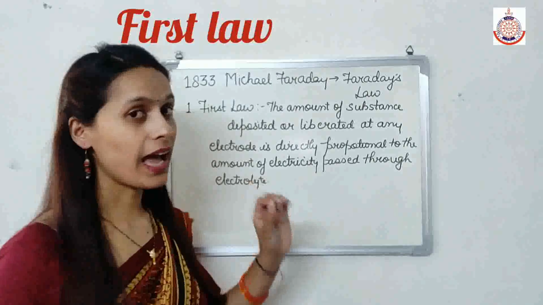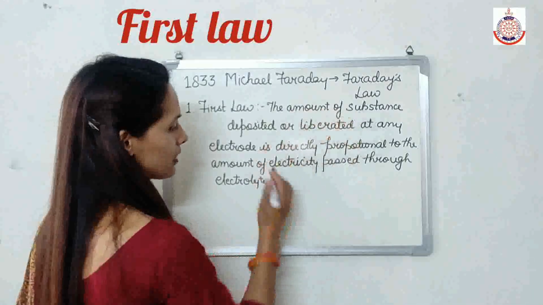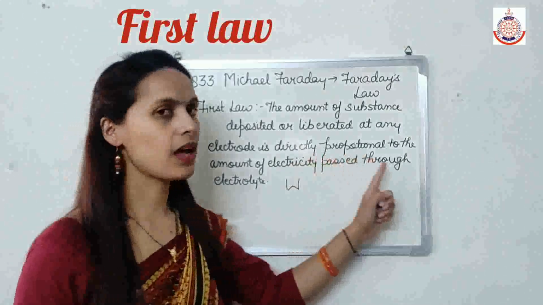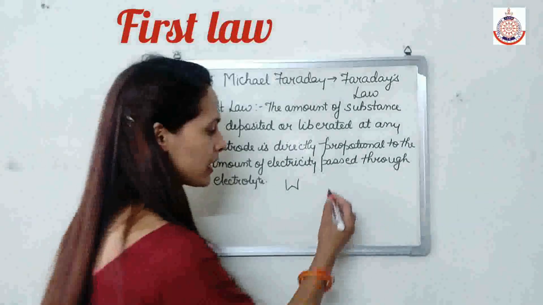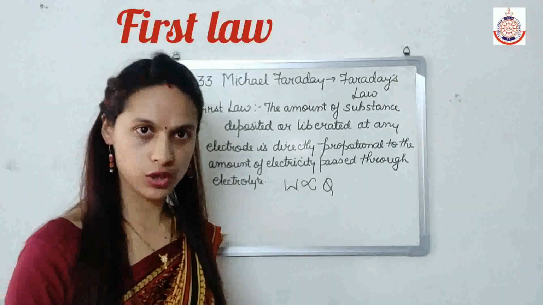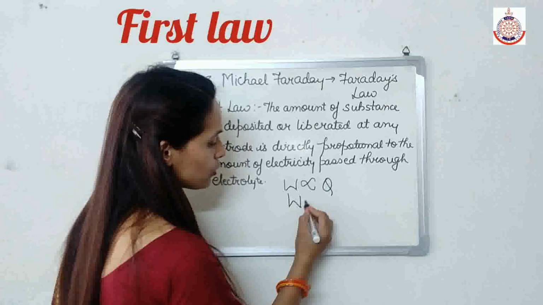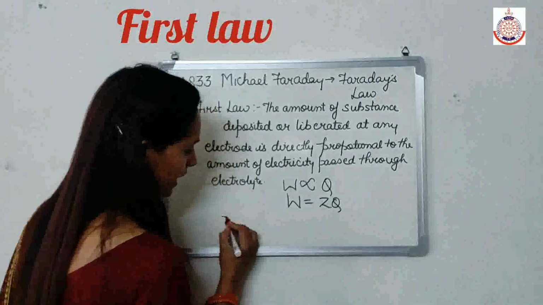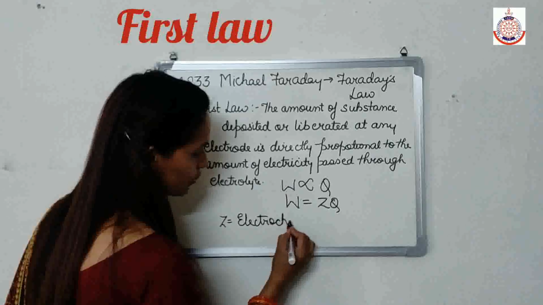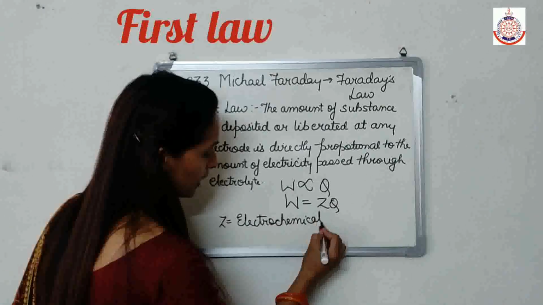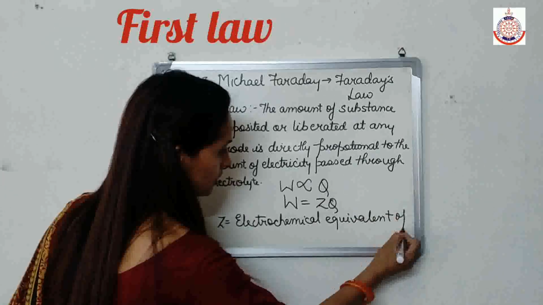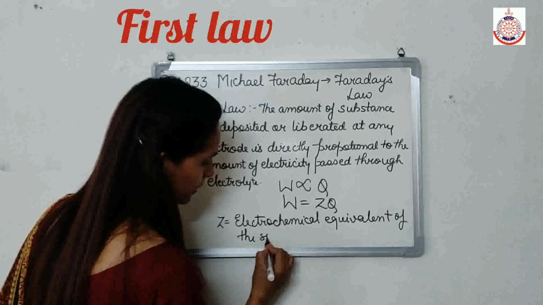So if I represent the amount of the substance deposited or liberated by W, and I represent the amount of electricity passed by Q, then according to this law, W is directly proportional to Q, and W equals ZQ, where Z is known as the electrochemical equivalent of the substance which is deposited or liberated.